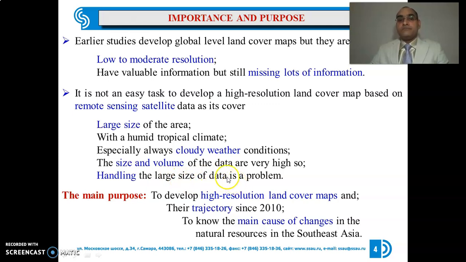The main purpose of my study is to develop a high resolution landform map and their trajectories since 2010, and to know the main cause of changes in the natural resources in Southeast Asia.